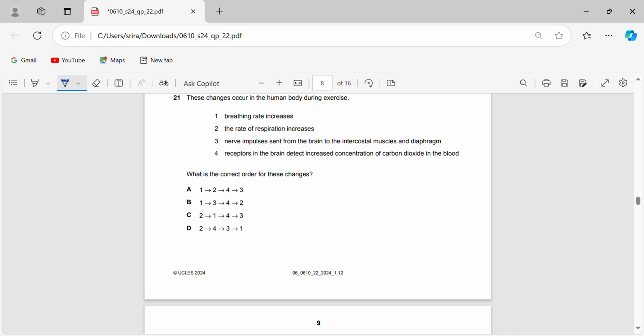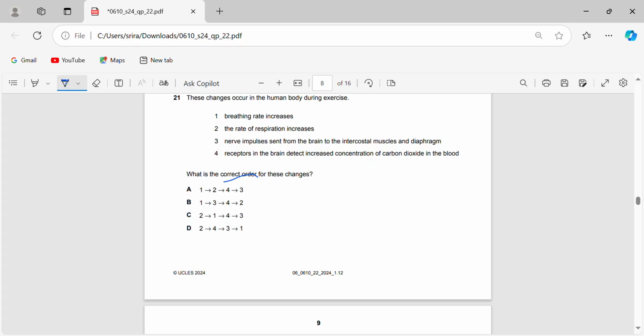So 21. Next question. These changes occur in the human body during exercise. 1: the breathing rate increases. 2: rate of respiration increases. 3: nerve impulses sent from the brain to the intercostal muscles and diaphragm. 4: receptors in the brain detect increased concentration of carbon dioxide in the blood. Okay, so breathing rate increases and rate of respiration increases. They're asking for the correct order.